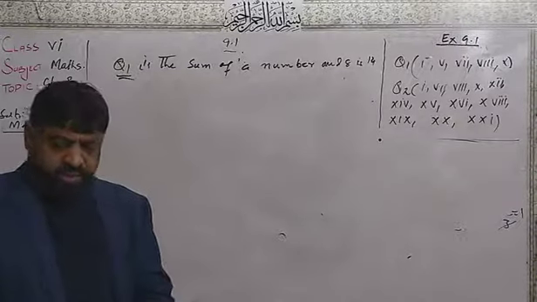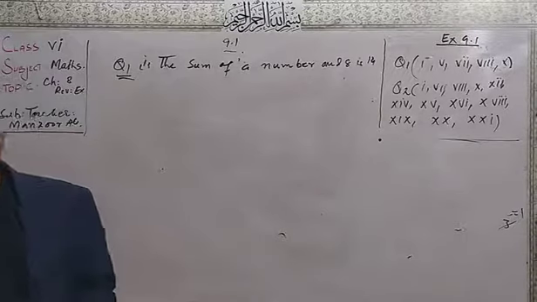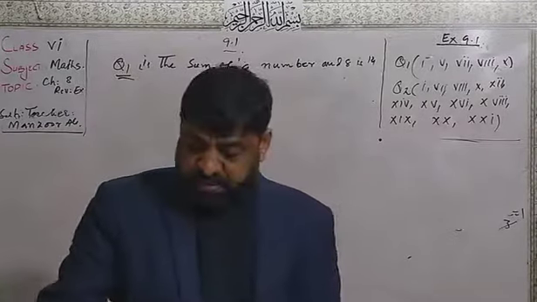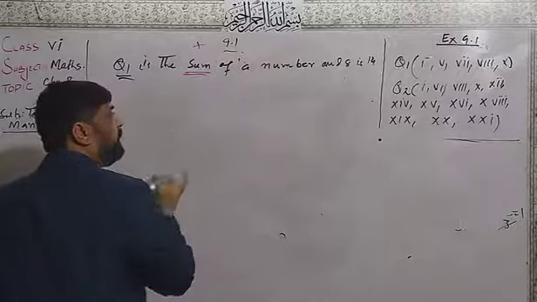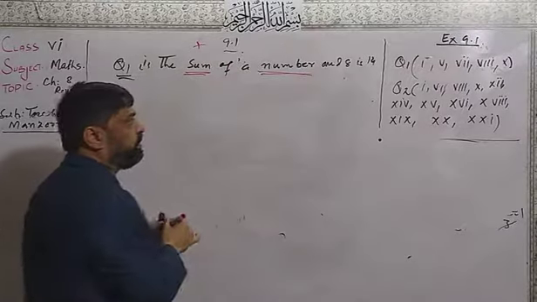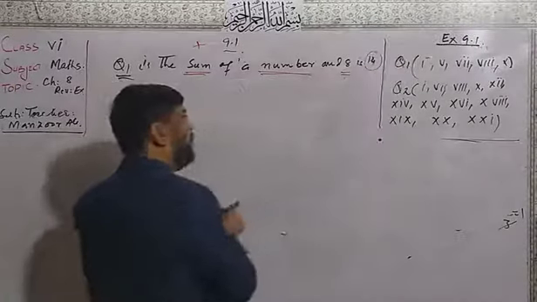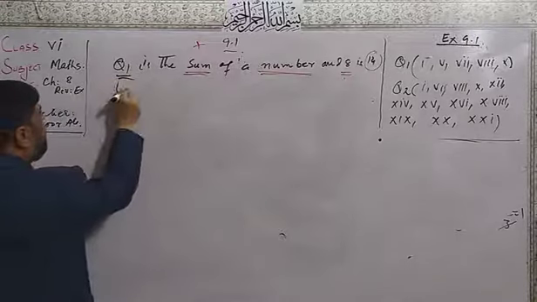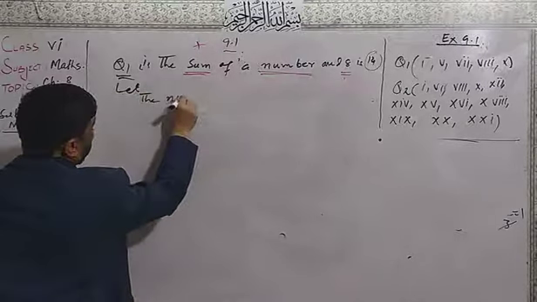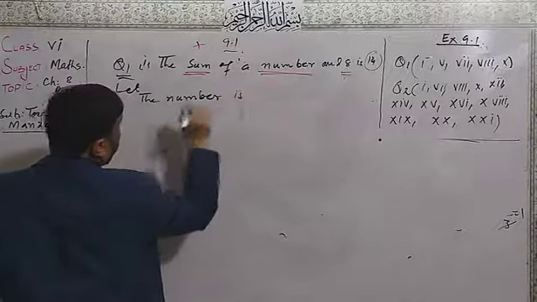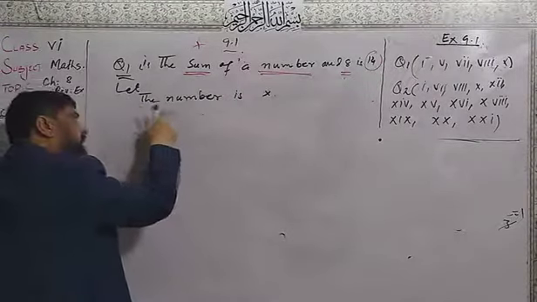Now first of all we will start the question. Think about the statement that we are given here. Here sum means plus. Number we don't know. And addition with 8 equal to 14. We will say let the number is x. Okay? The number is x.